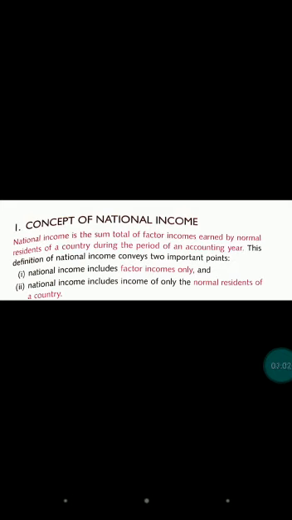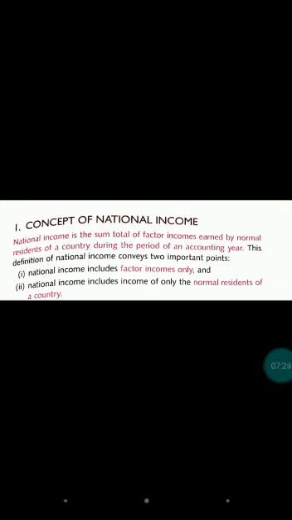National income is the sum total of factor income. And what is factor income? The income which we earn by rendering our productive service. So national income is the sum total of factor income earned by normal residents of a country.